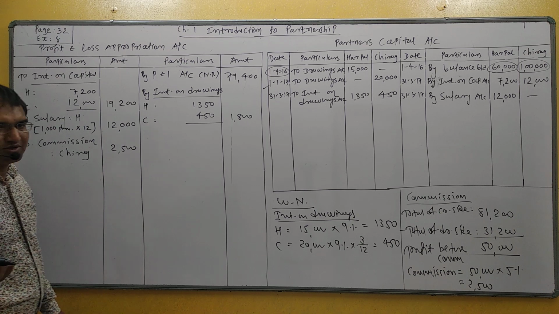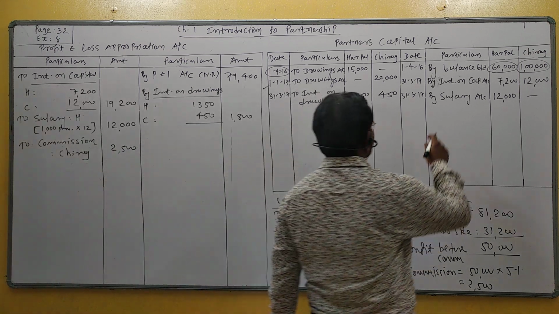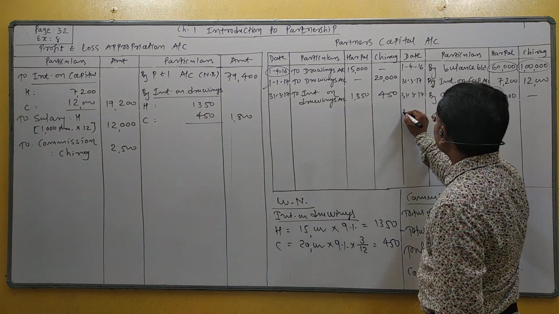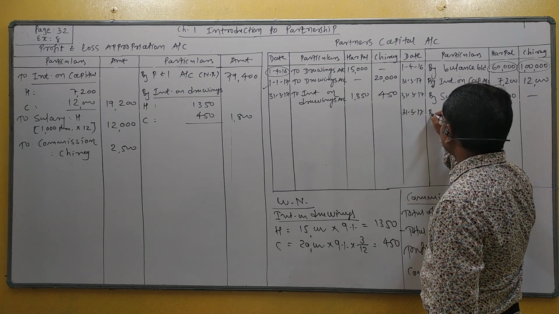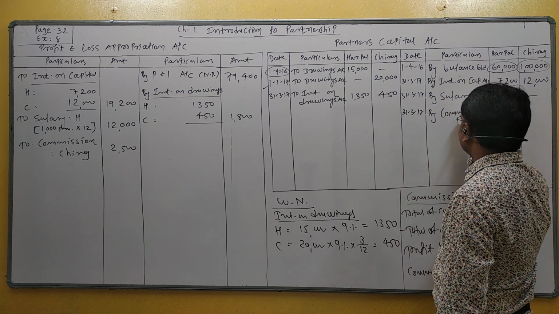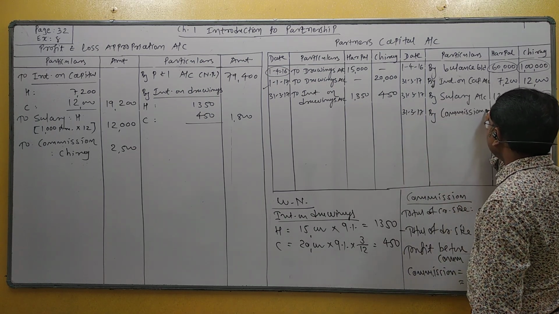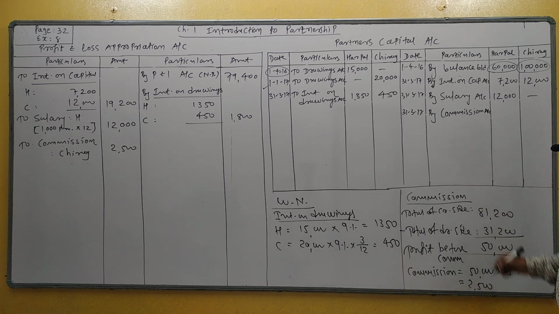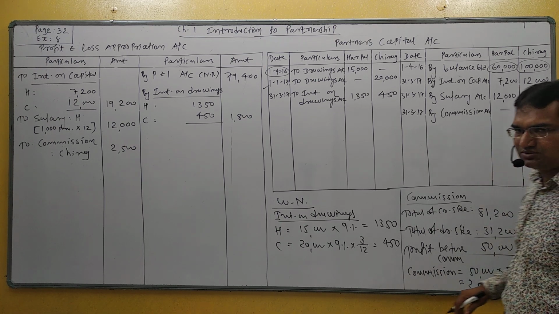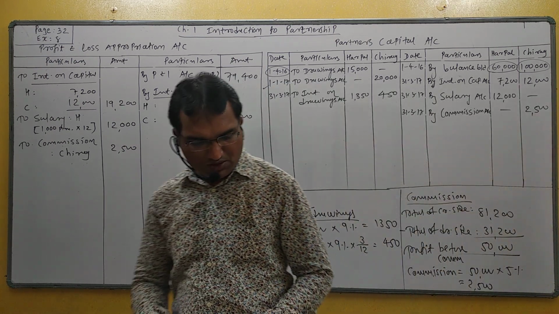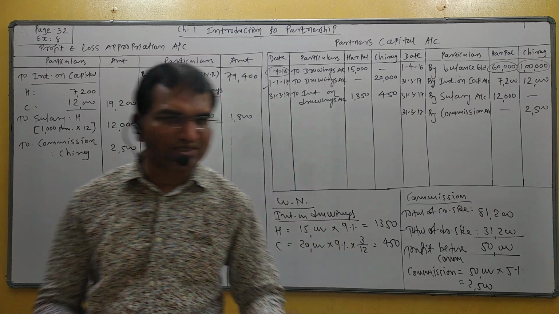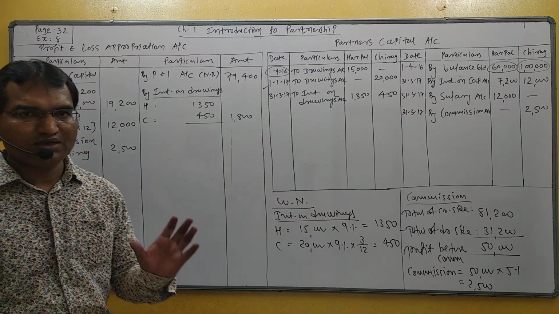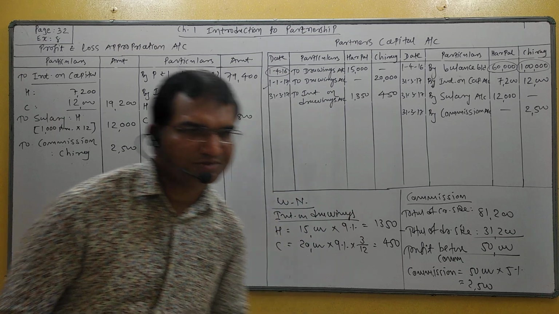And the second effect of commission is given to the partner capital account. Partner capital account credit side, by commission account. Understand? The amount of commission, 2,500, is credited only to Chirag's capital, Harpal dash. Right? Students, loan and interest on loan are not considered because they are recorded in the balance sheet.